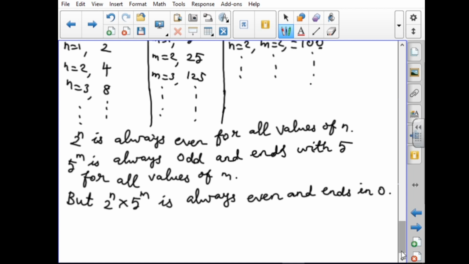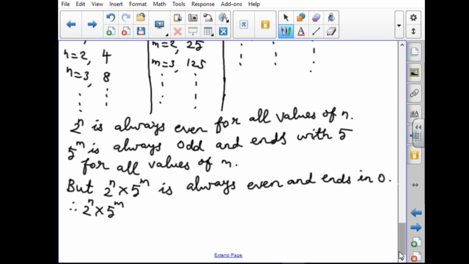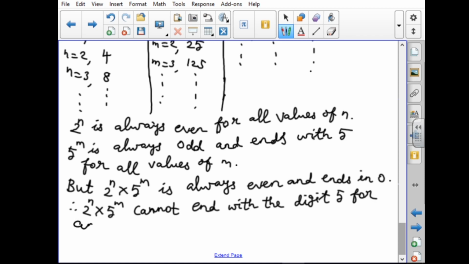Therefore, 2 power n into 5 power m cannot end with the digit 5 for any values of n.